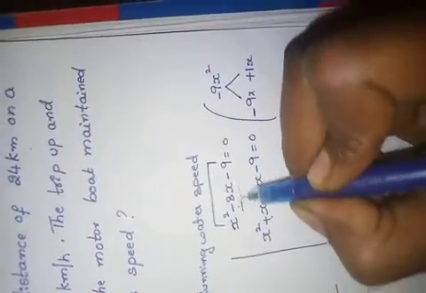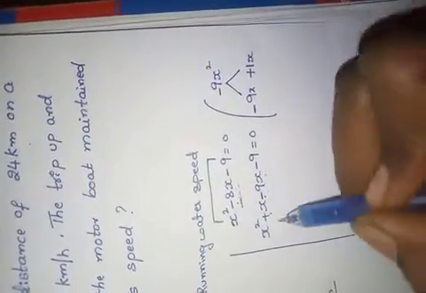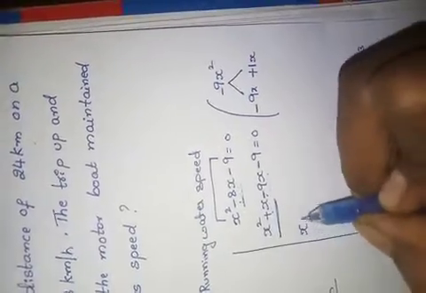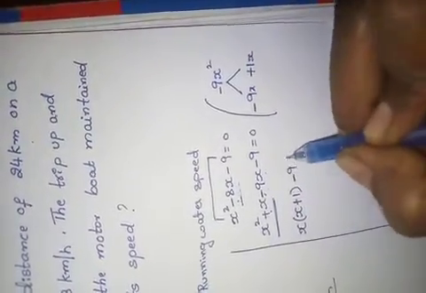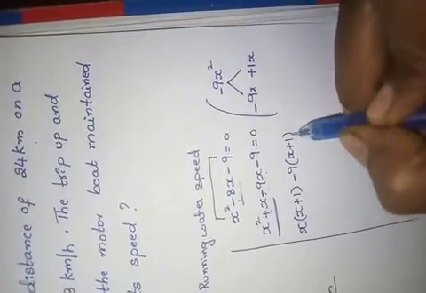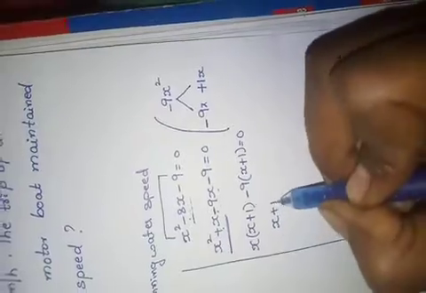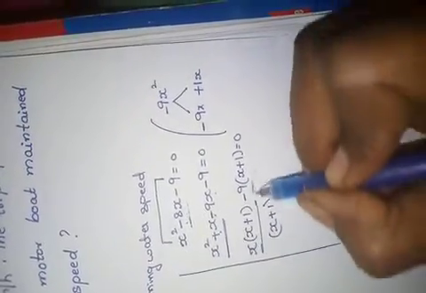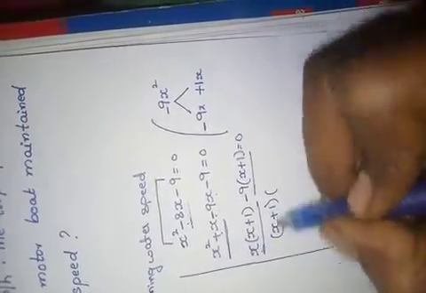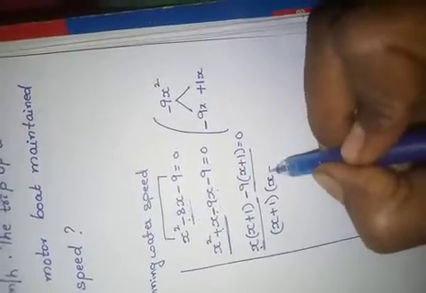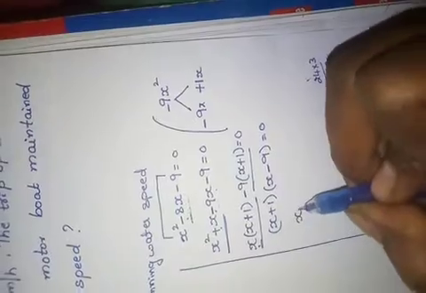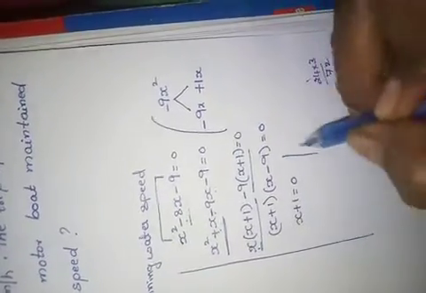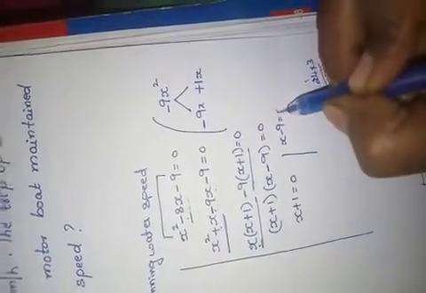Did you understand? In this place these two terms are there. In both, take x as common, then x plus 1. Here minus 9 as common, again x plus 1 equals 0. Now separate it: x plus 1 is taken as common in both. What is the remaining term here? x. What is the remaining term here? 9. Now take separately. x plus 1 equals 0, x minus 9 equals 0.